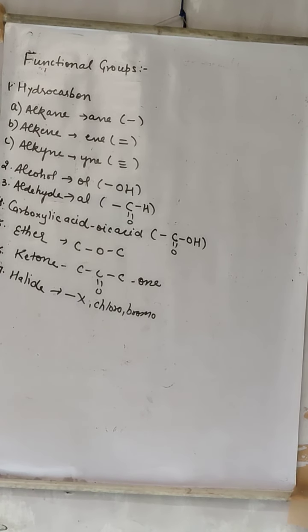Now see, functional group, first one is hydrocarbon. Hydrocarbon contains 3 types, that is alkane, alkene and alkyne. What is alkane? Alkane contains single bond, alkene contains double bond, alkyne contains triple bond. Alkane has suffix -ane, alkene has suffix -ene, alkyne has suffix -yne.